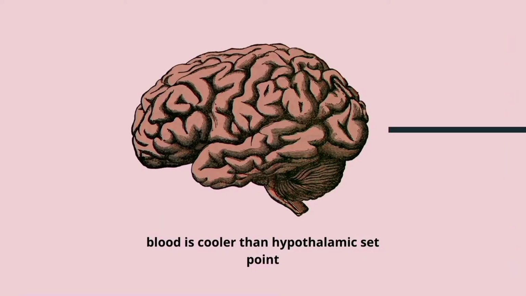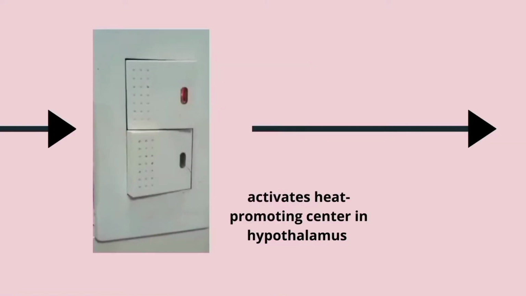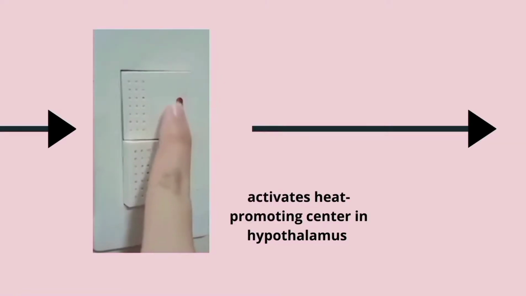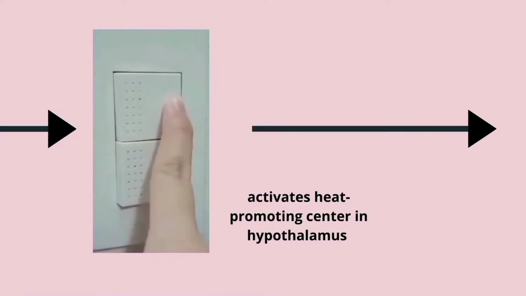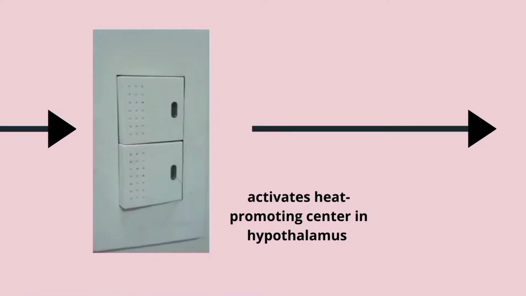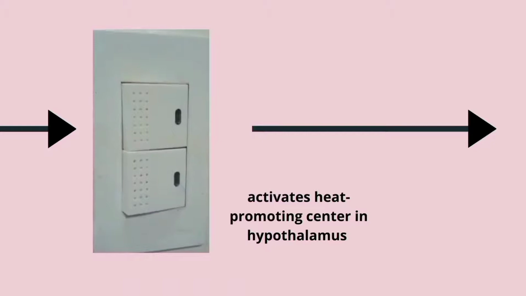This would activate vasoconstriction, in which the blood vessels under our skin become narrower. This decreases blood flow to our skin, retaining heat near the warm inner body. The body would also undergo thermogenesis. The body's muscles, organs, and brain produce heat in a variety of ways, such as shivering.